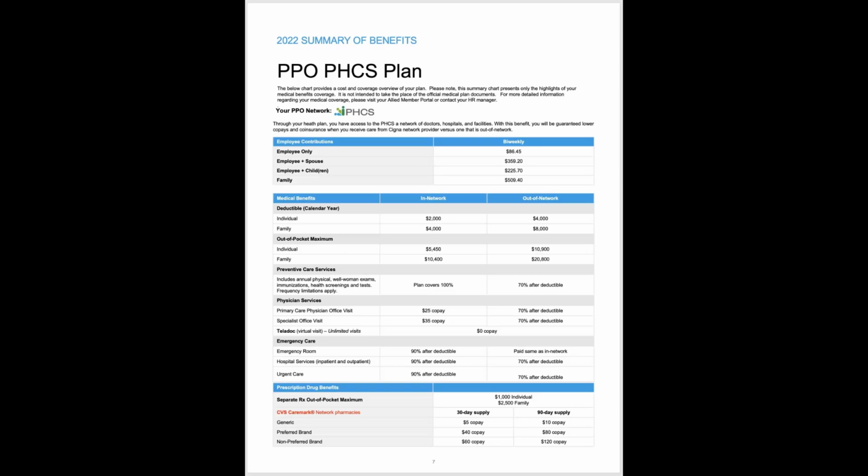Again, this plan's benefits were designed to be very similar to the ACP, except include a network. So I won't go through all of these benefits line by line, but you can see each benefit noted here. And again, the most common benefits, deductibles, out-of-pockets, physician services, we do have a copay structured for that, so it's a $25 copay for an office visit. Specialist visits are $35. Teladoc is included. This plan does cover emergency room, hospital services, urgent care, and then does have a traditional pharmacy benefit.